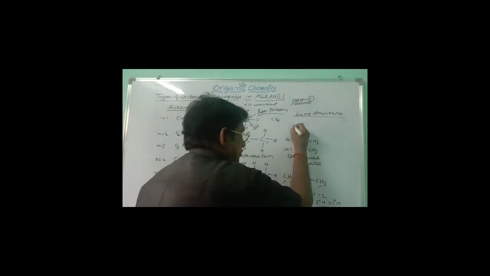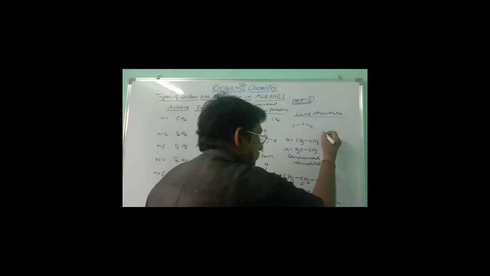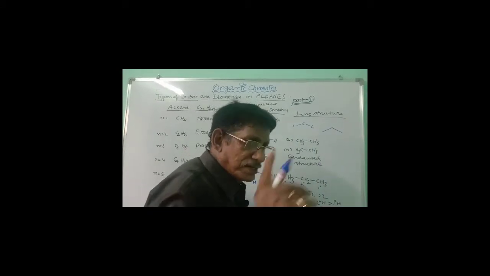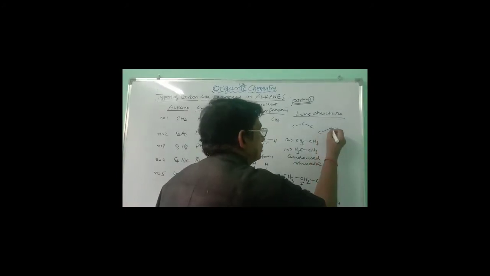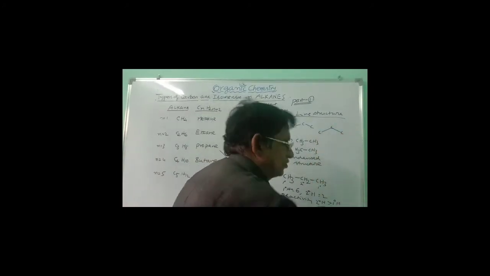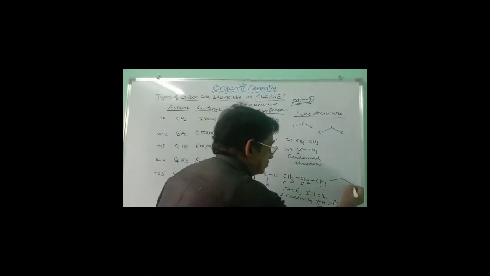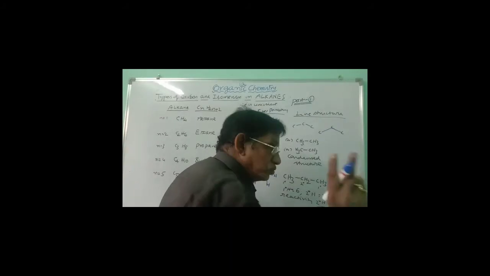There are 3 carbons, like this you can write. That means you can write like this. Every corner will be having 1 carbon. Starting and ending will be having carbon. So this is carbon, this is carbon, this is carbon. This is 3 carbon chain. And this is the line structure. And here in this line structure, this secondary carbon carries 2 hydrogens.